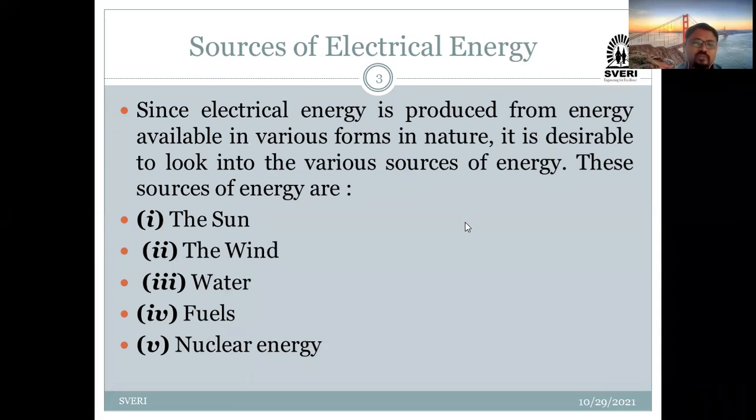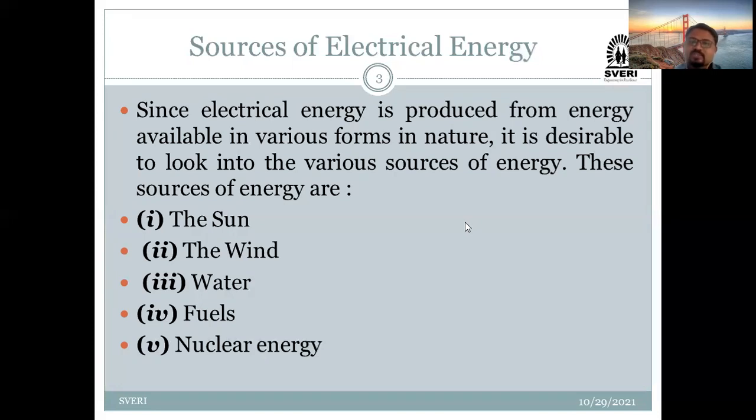So whatever fuels are available on earth, which are the petroleum fuels, or you can say oil and natural gas, we use their heat energy and convert that heat energy to mechanical energy, and that mechanical energy we convert into electrical energy.